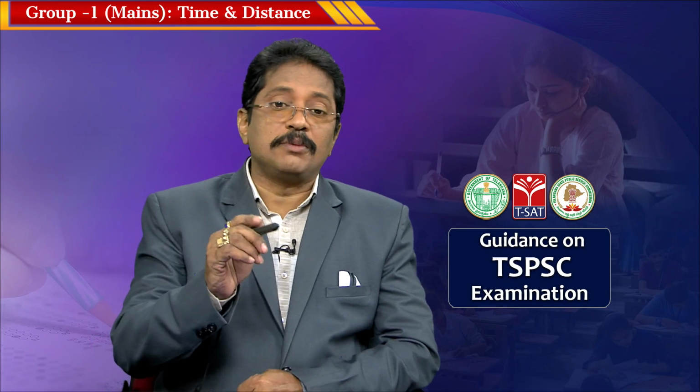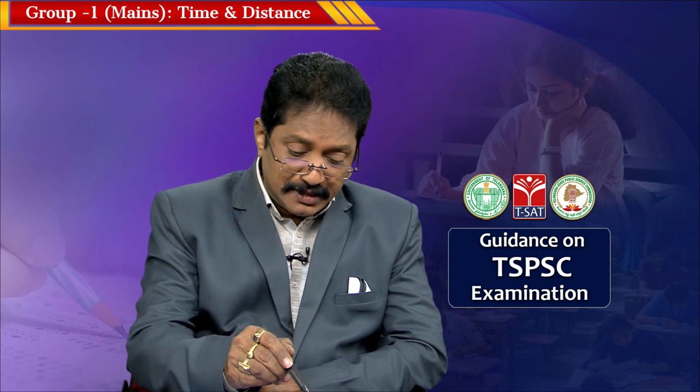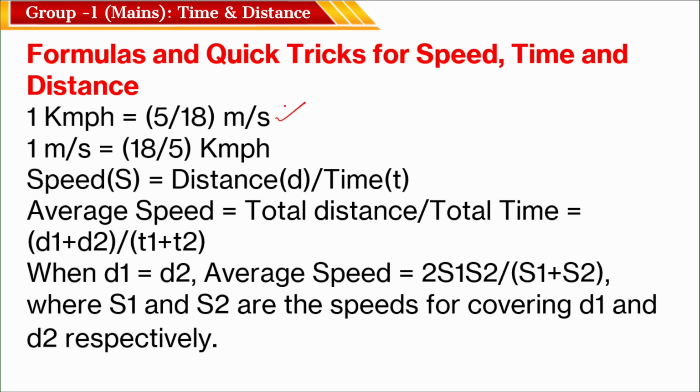Okay, 1 kilometer per hour equals 5/18 meter per second. I just discussed this already, and 1 meter per second is 18/5 kilometer per hour. These two were already discussed, and speed equals distance by time. Okay. Now, the average speed.